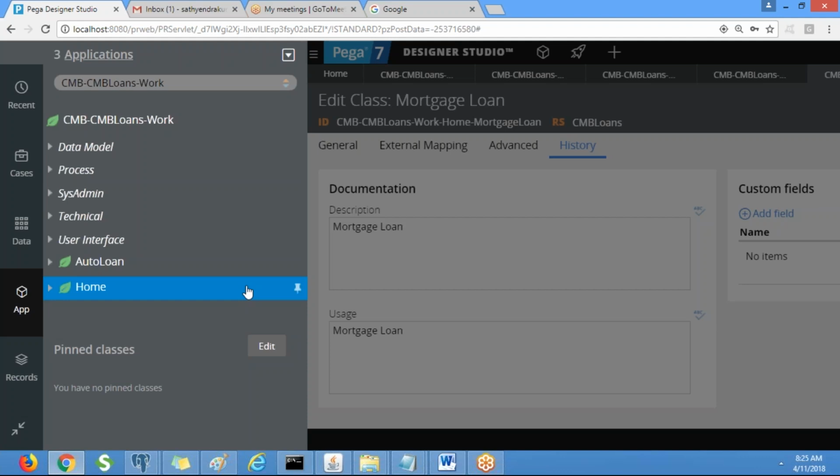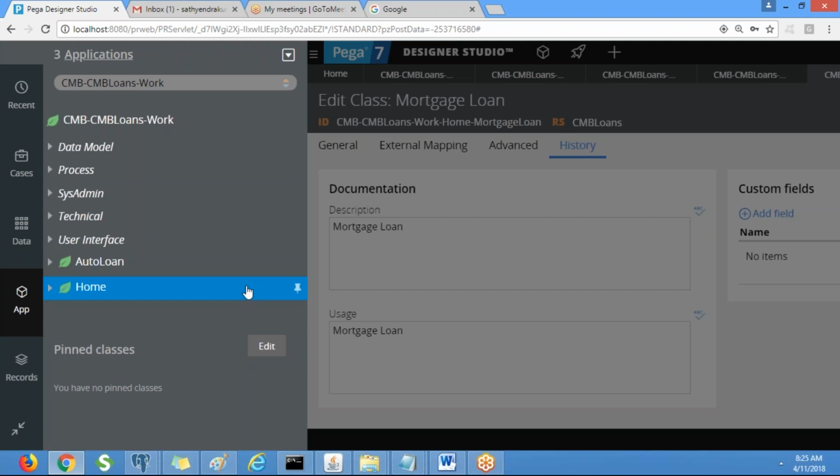The person who is going to take the loan is called a borrower. If I go to the bank, if I take a loan, I will become a borrower. So the borrower details are mandatory. If we take auto loan or equity or mortgage, borrower details are common. So that borrower details form is required for auto loan, mortgage, and equity.